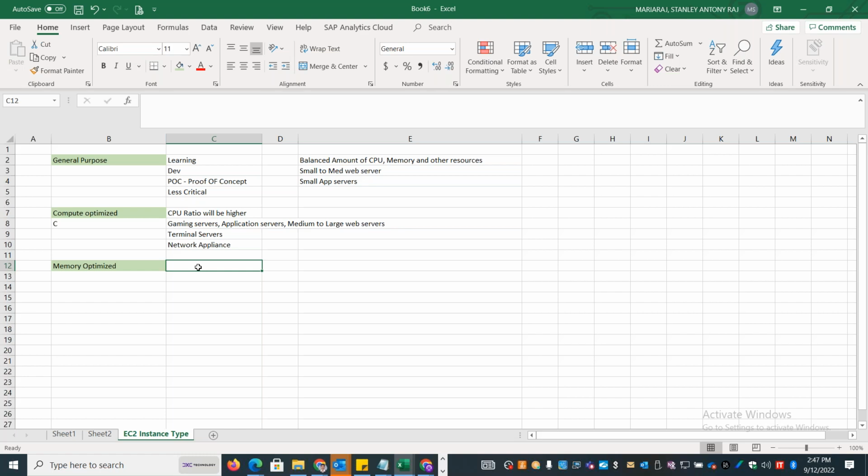These are all systems that need a lot of memory capacity. Whenever there is a requirement for relational database systems, or systems that need data warehousing, or SAP HANA or SAP application servers, they need a lot of memory. In this case, the memory ratio will be much higher compared to the CPU.